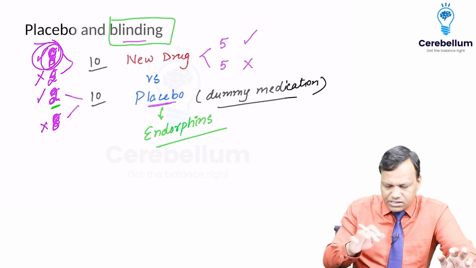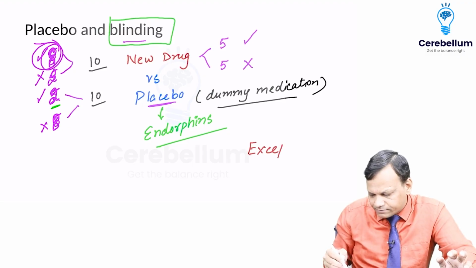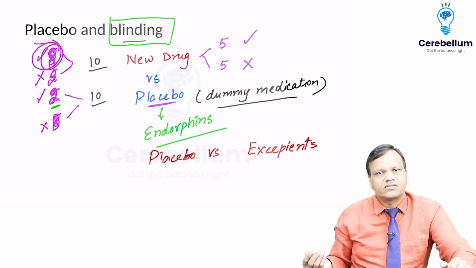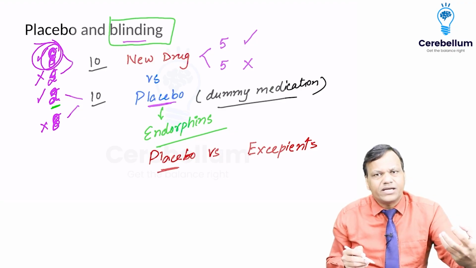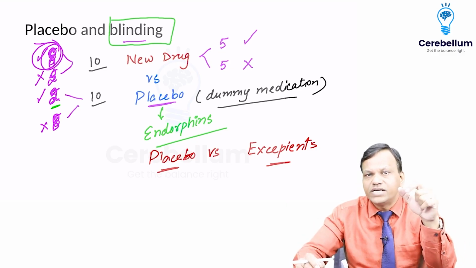Now one more thing, sometimes many people get confused between another term, excipients. So what is the difference between placebo and excipients? They are totally different things. Placebo, we say it is a dummy medication, whereas excipients are the substances which are added to the drug.